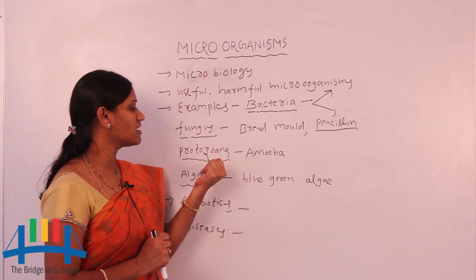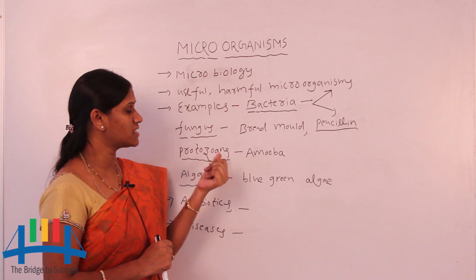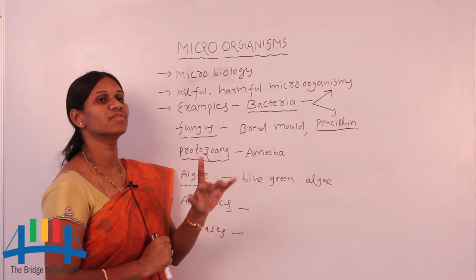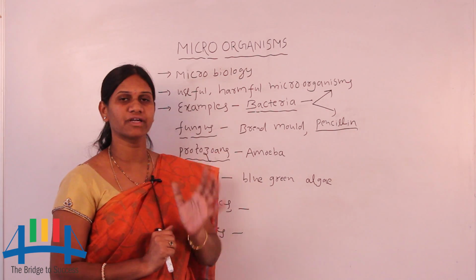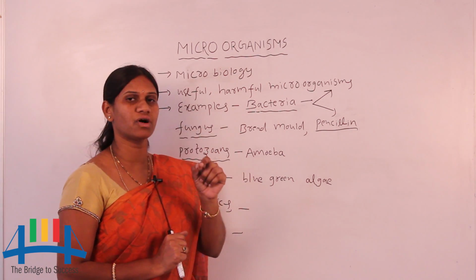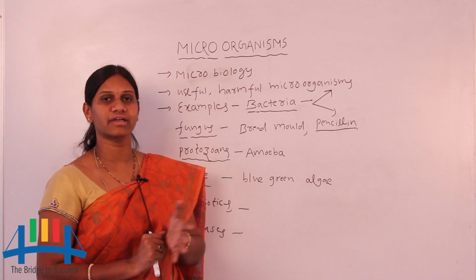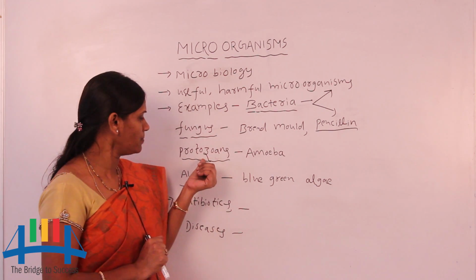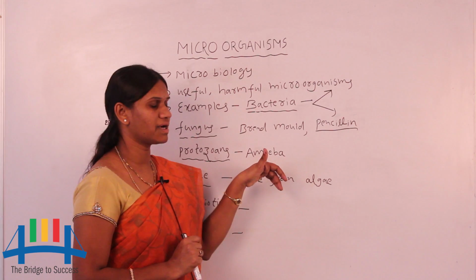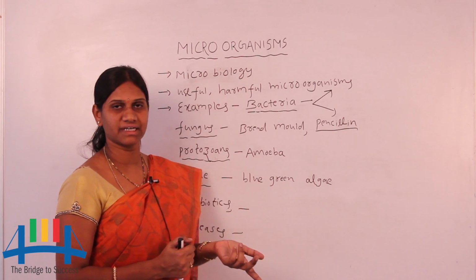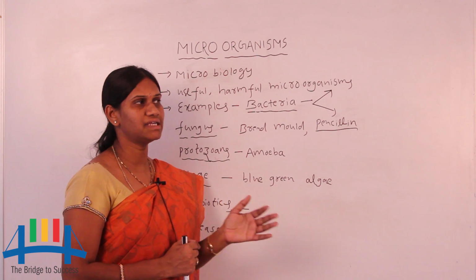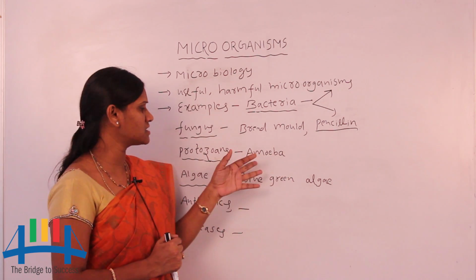The third one is protozoans. Protozoans are also microorganisms. All these we observe only with a microscope, because they are very small and we can't see them with the naked eye. With the help of a microscope we observe amoeba. Unlike bacteria and fungi, protozoans are all harmful, giving diseases to us.